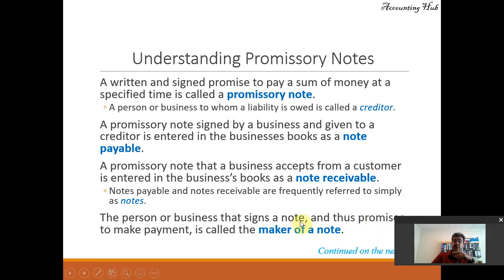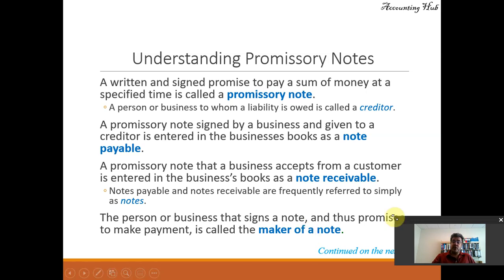On the other hand, a promissory note that a business accepts from a customer is entered in the business books as a note receivable. So I am signing the note and promising another company that I will pay them $1,000 or whatever. On my books, it will be notes payable. On their books, it will be notes receivable. And notes payable and notes receivable are frequently referred to simply as notes.